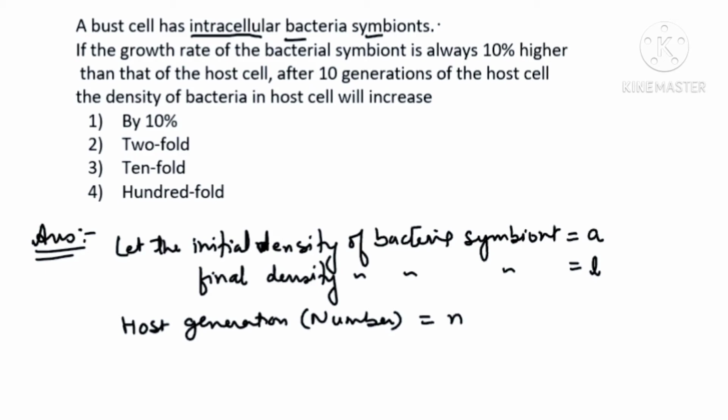This much is clear now. And you know very well what is given to us: after 10 generations of the host cell they are asking. So N is equal to 10 is already given to us. This much is clear, beta?